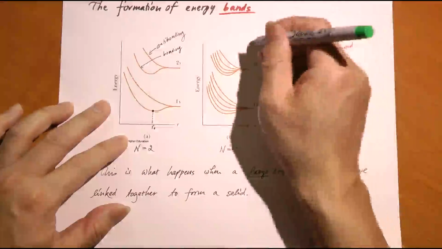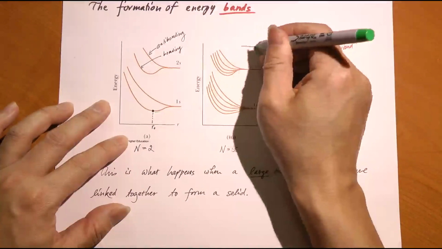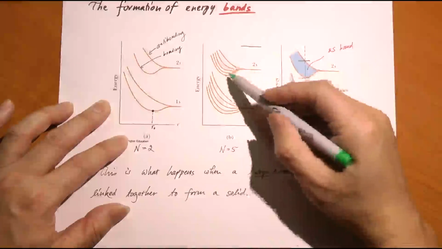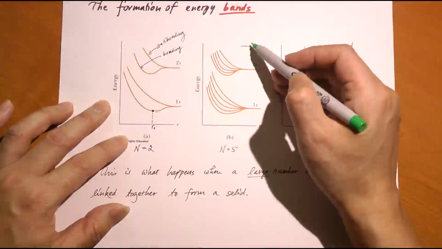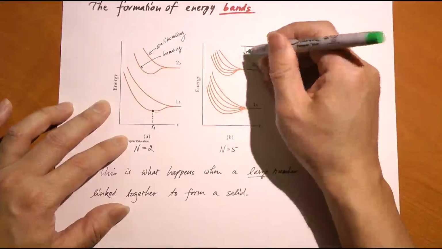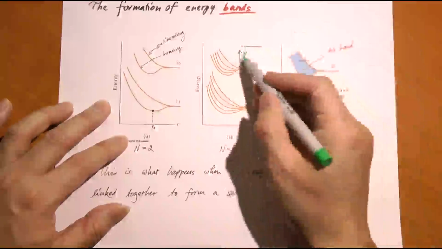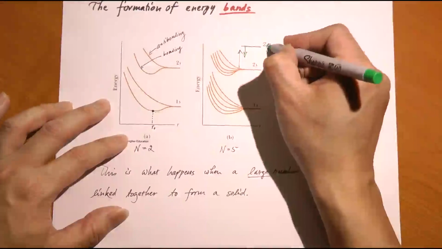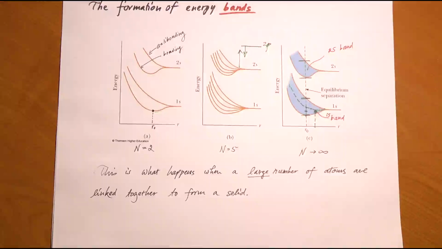Normally, 2s sits below 2p if it's a single energy level. But now 2s expands up and down to form a band, and 2p also expands up and down. So the bottom of the 2p may be here, but the top of the 2s could be there, could exceed the bottom of the 2p. So that happens, and it's very important that it actually does. We'll see why that's the case. So that is the idea of energy bands.